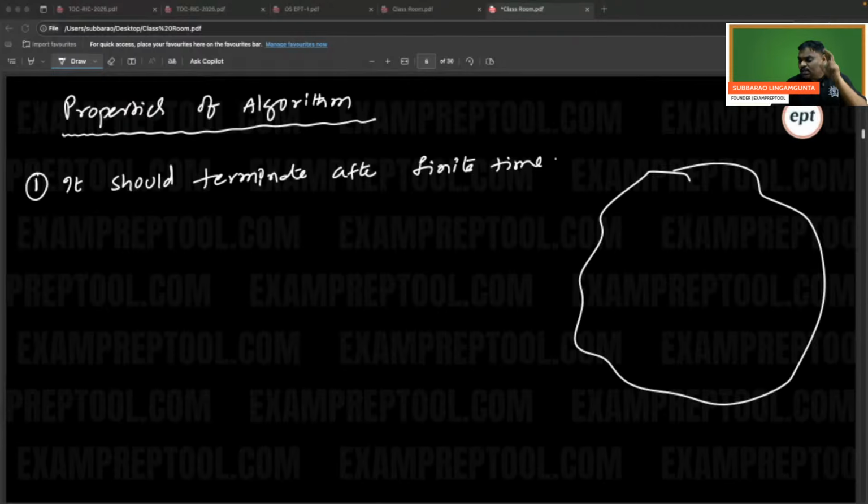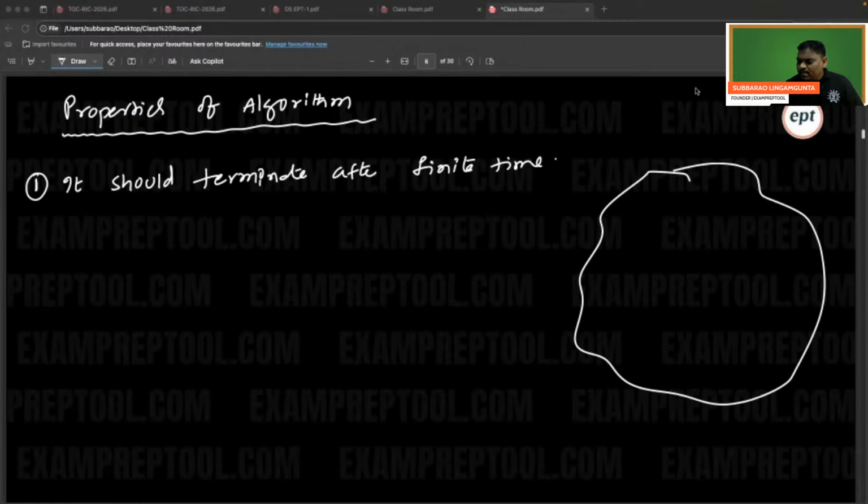So finite steps doesn't mean finite time. Infinite steps means infinite time. If an algorithm contains finite steps, I cannot guarantee that it will stop. Even though some algorithms contain finite steps, they may go into an infinite loop.